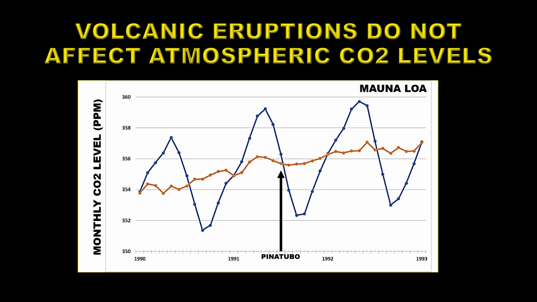Well, I did say we're going to talk more about volcanic eruptions, and the largest volcanic eruption in the modern era is Pinatubo. And you can see it here, it was in June of 1991. There's where the arrow is. The annual variation in carbon dioxide is shown with the blue curve. The annually average carbon dioxide is shown in the red curve. And you can see there's no particular feature associated with this massive eruption of Mount Pinatubo. We can see that even major eruptions like Pinatubo do not affect carbon dioxide levels in the Earth's atmosphere.